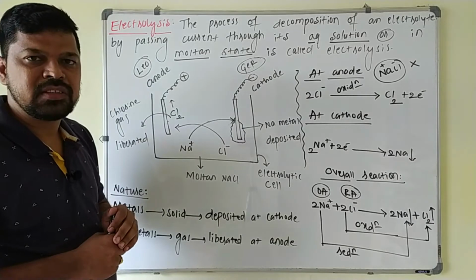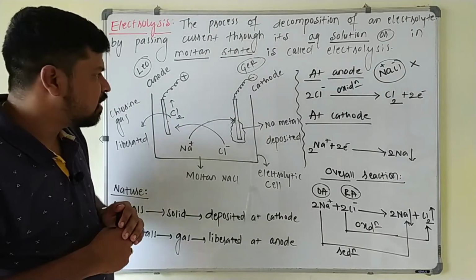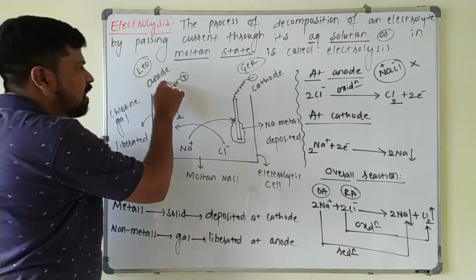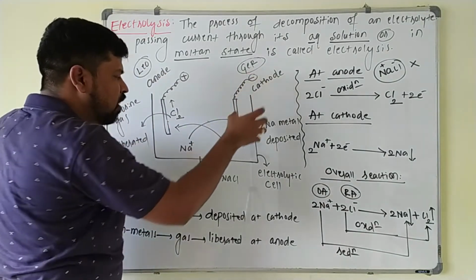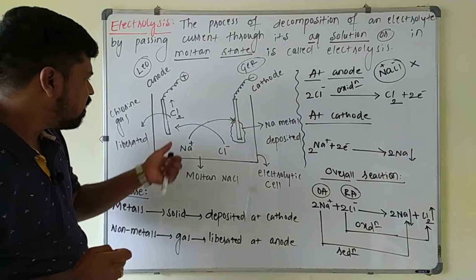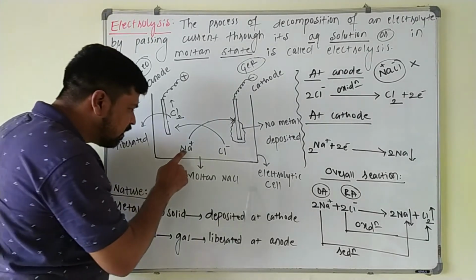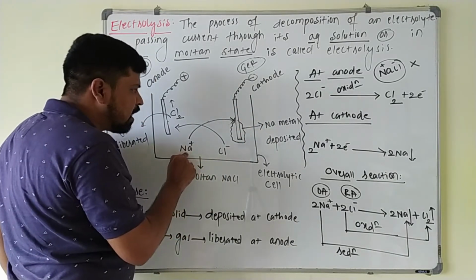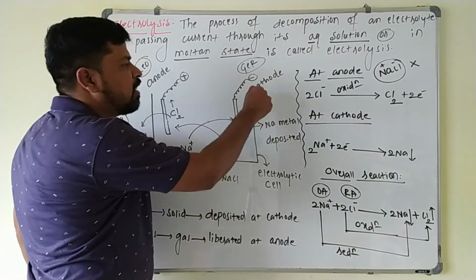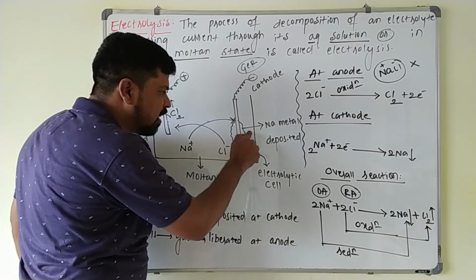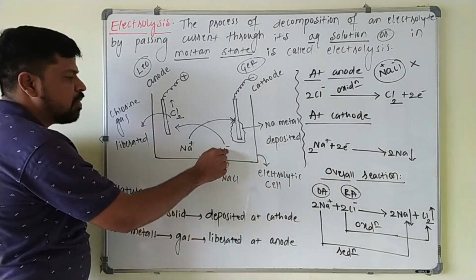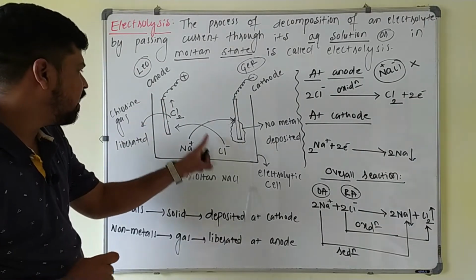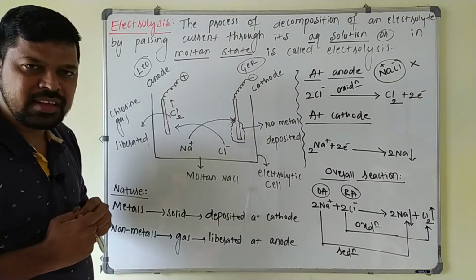Whenever electrical current is passed through the molten NaCl, these cations and anions are attracted towards the oppositely charged electrodes. Then they get discharged. As a result, the products are formed as a result of oxidation at the anode and reduction at the cathode. Here this Na plus ion is getting attracted towards the cathode, so it gets discharged at the cathode, and sodium metal is deposited. And the Cl minus ion is attracted towards the anode on passing electrical current, and it gets oxidized, and chlorine gas is liberated.